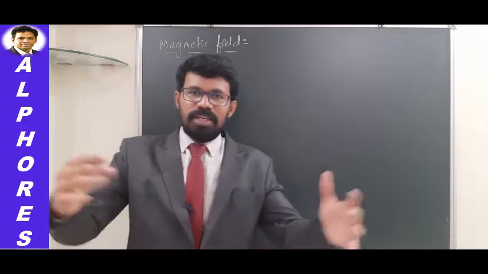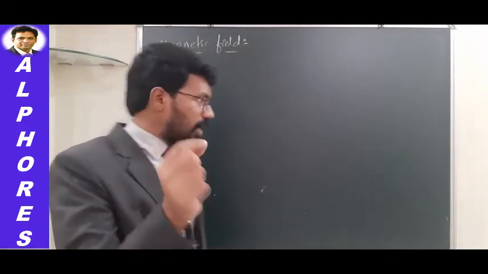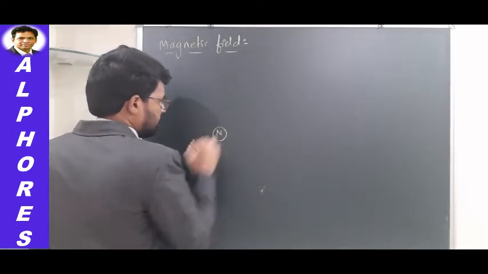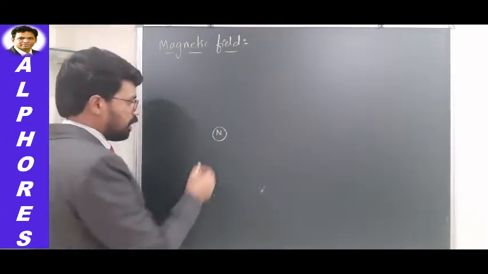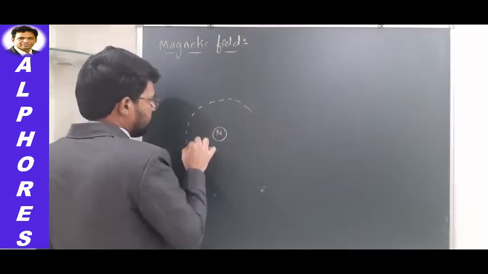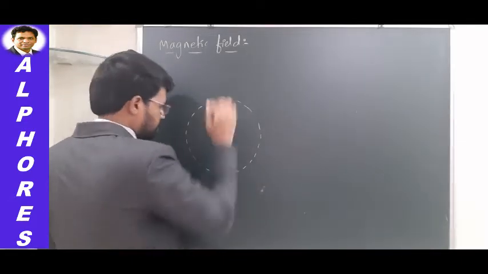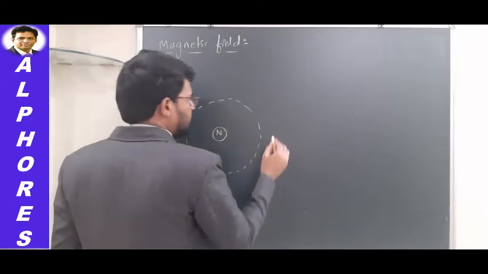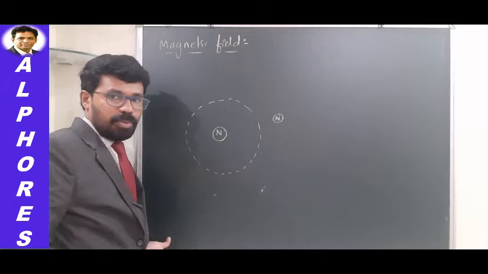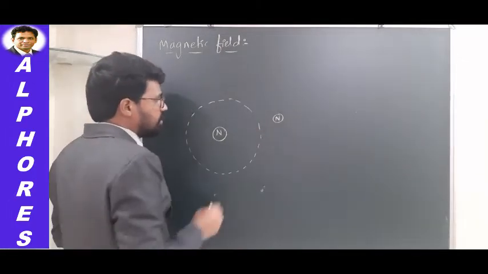If it is a charge, electrostatic field. If it is a magnetic pole, magnetic field. So let us say consider one magnetic pole here, a North Pole. Let us say this is the region in which its presence can be felt. Its presence can be felt in the sense, let us say one small other test North Pole is present here.